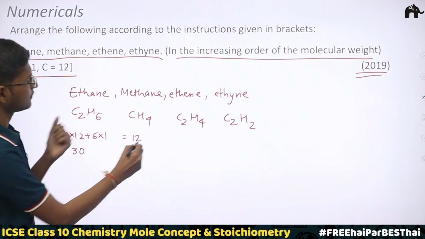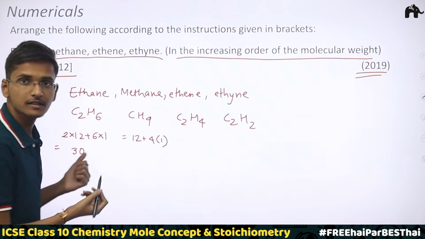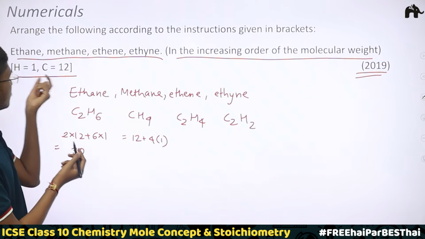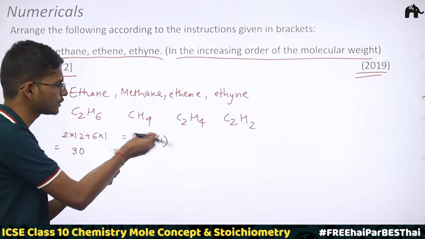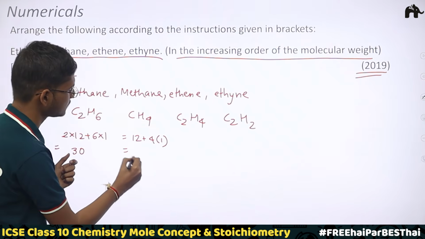12, again 12 plus 4 into 1, right? Hydrogen atom's atomic weight is 1. So there are 4 atoms, so I have just written 4 into 1. Okay, 12 plus 4 is 16.